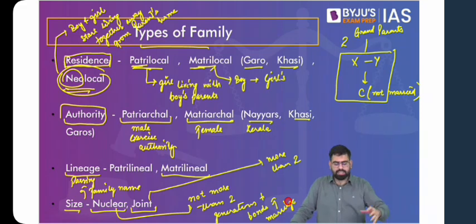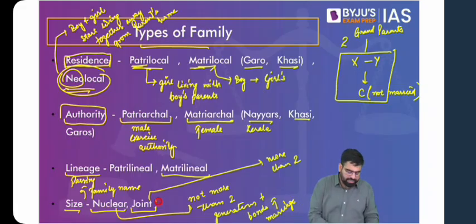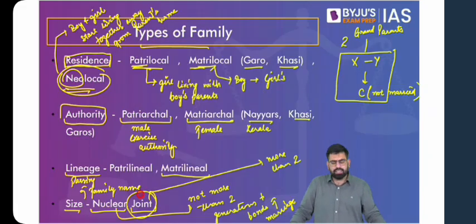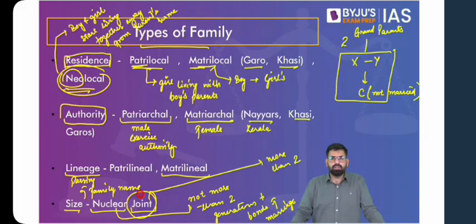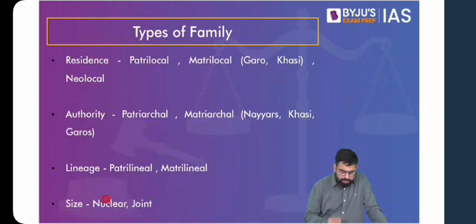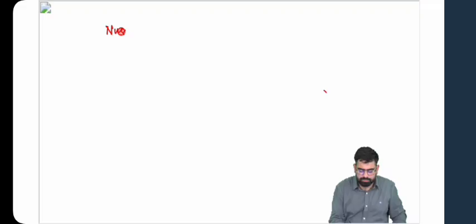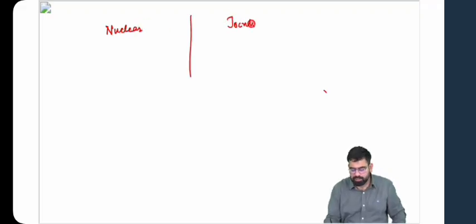Now, even on the basis of types of family, one thing that we understand is that generally India has a patrilineal, patrilocal, and patriarchal setup. And traditionally, we find joint families in India. And not just traditionally, generally the idea of joint family is related to agriculture, because in agriculture it is assumed that the more people are engaged, the more production can happen. And also living as one unit, because there you can take care of all the other aspects of life. Now, one thing before starting with the other aspects is to look at your nuclear families and your joint families in the light of their functions.